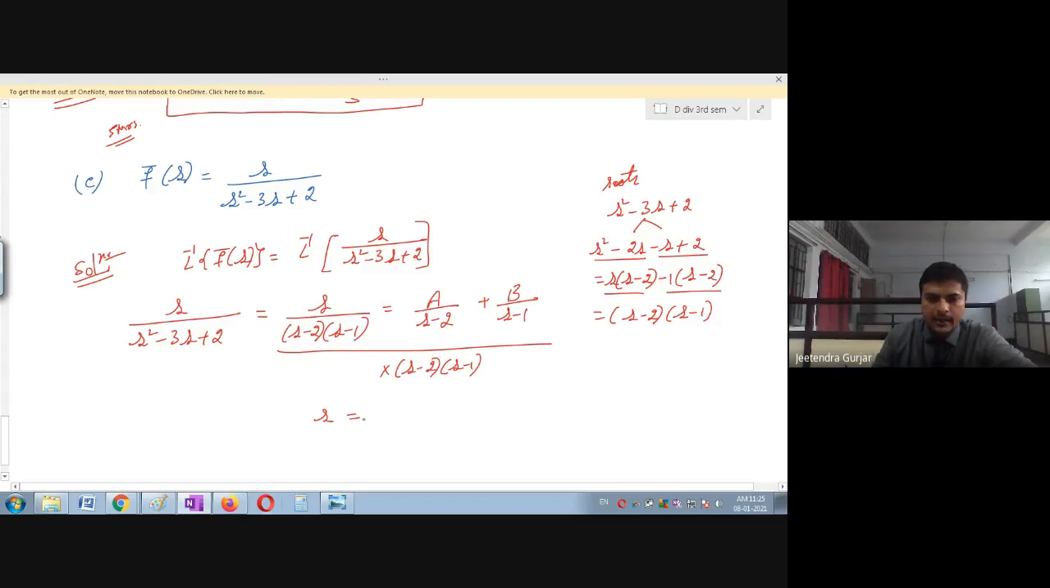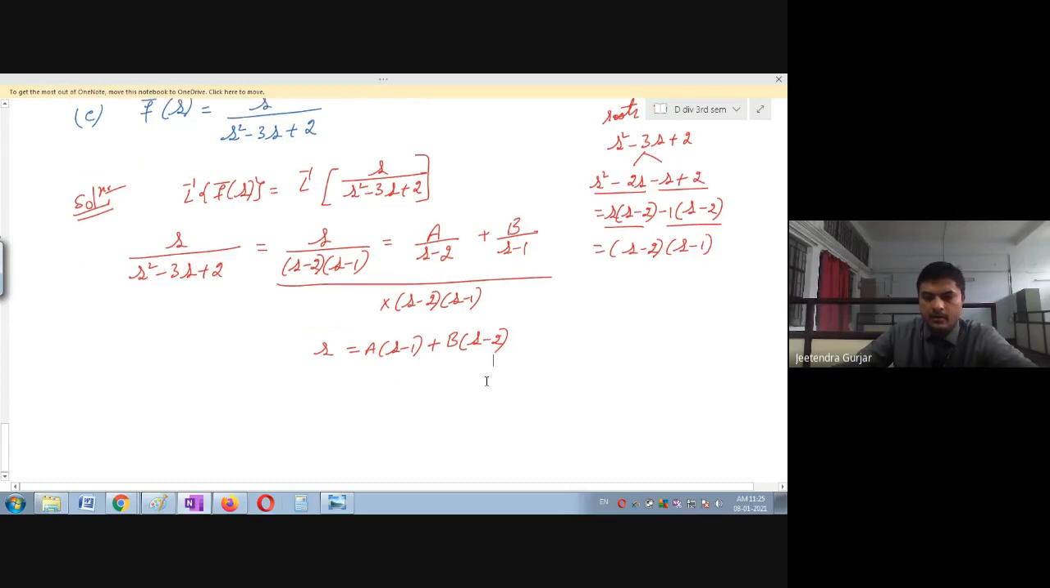S minus 2 will get cancelled, so we can see only s minus 1 will remain. Is it clear? Plus, then b we have, here in the denominator s minus 1 is there. I am multiplying here s minus 2 into s minus 1. So s minus 1 numerator and denominator will get cancelled, only s minus 2 remains. Okay, so I will take here s minus 2. So this is the equation that I have calculated.